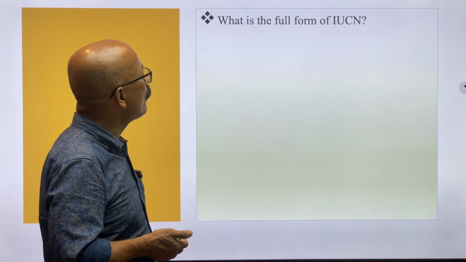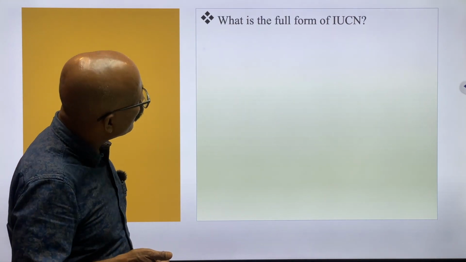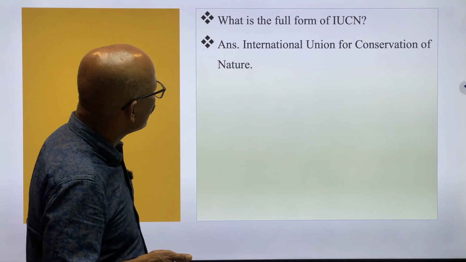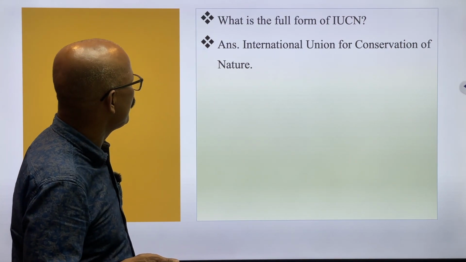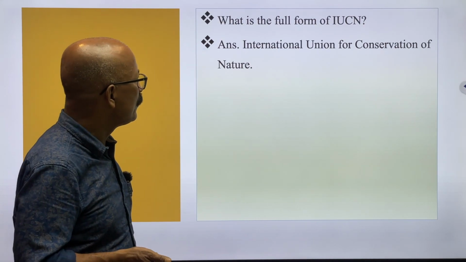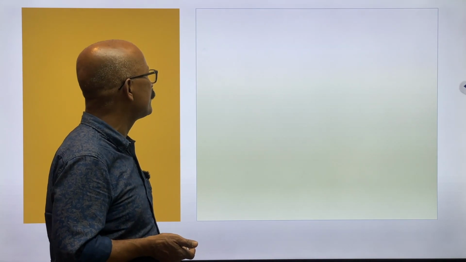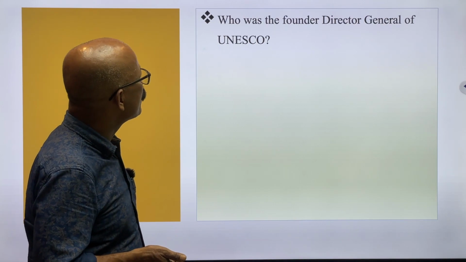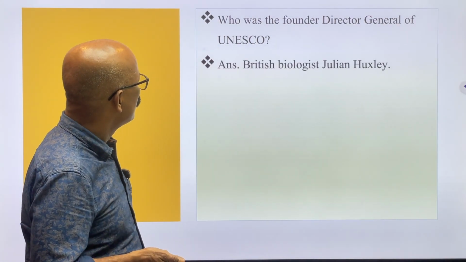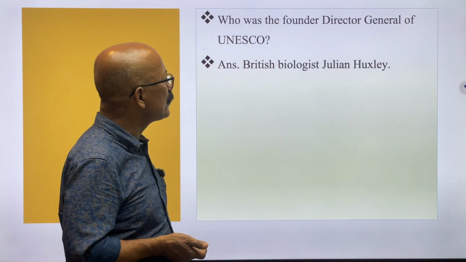What is the full form of IUCN? International Union for Conservation of Nature. The full form of IUCN is International Union for Conservation of Nature. Next, who was the founder Director General of UNESCO? The answer is British biologist Julian Huxley.